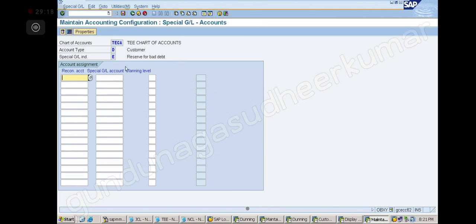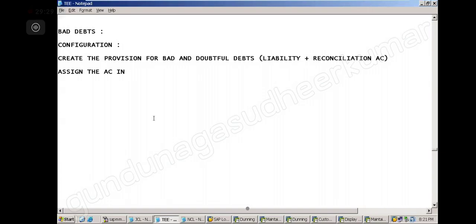So we are maintaining a reserve for bad debts. Now go here and enter the T code OBXY, and then proceed further by clicking the symbol.